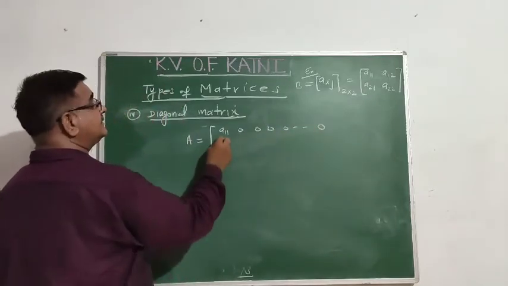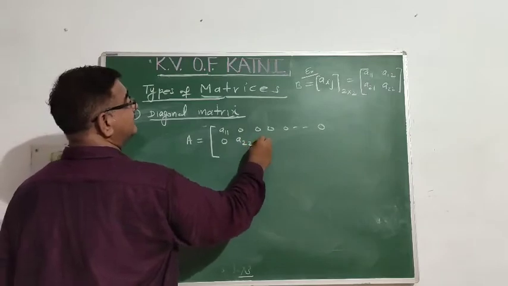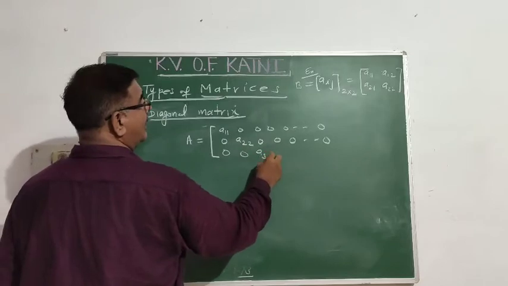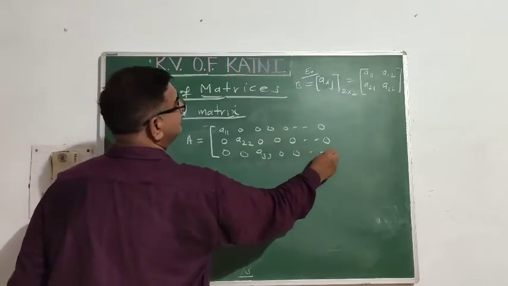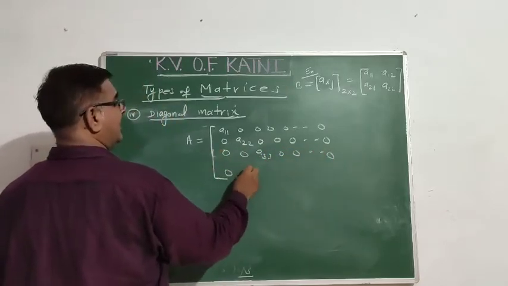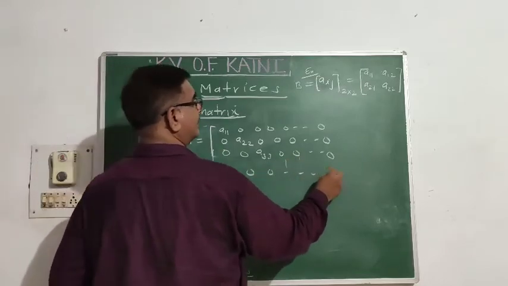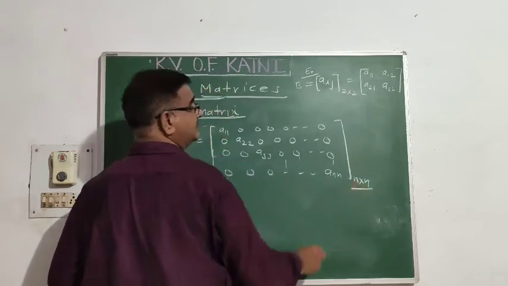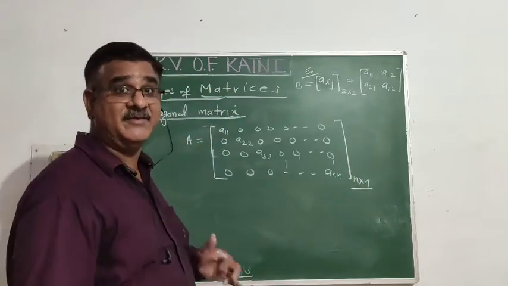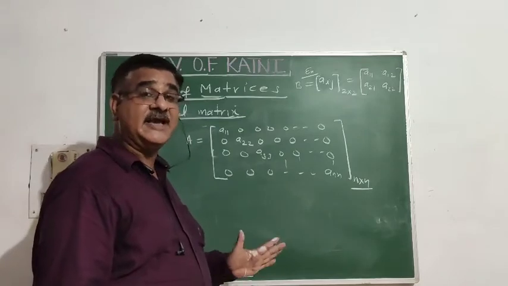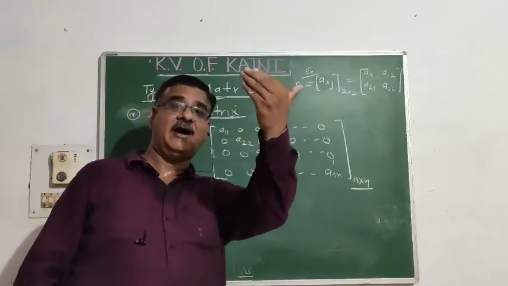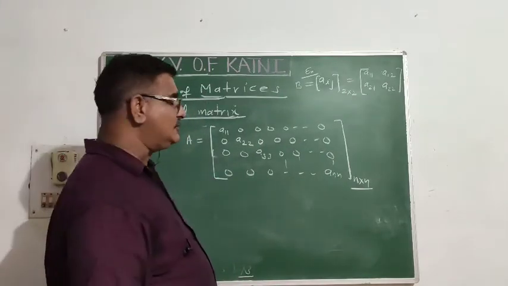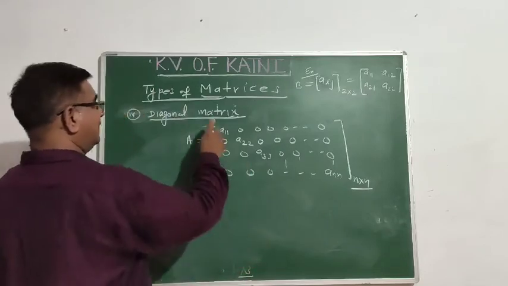A square matrix, ऐसा स्क्वायर मैट्रिक्स जिसमें केवल डायगोनल एलिमेंट का एग्जिस्टेंस हो रहा हो, all are not equal to 0. Maybe some are 0, but all are not equal to 0. It is order of n cross n. So what is this? A square matrix in which except the diagonal element remaining are 0. Maybe some element of diagonal are also 0, but not all. It is called a diagonal matrix.